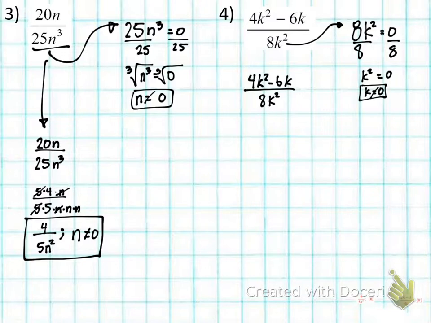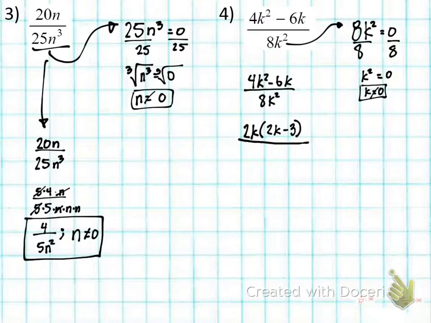Okay, and I want to factor the numerator. What can I factor out of that numerator? 2 and what else? 2k, right? 2k, open parentheses. 2k times what is 4k squared? 2k. 2k times what is negative 6k? Negative 3. Right?